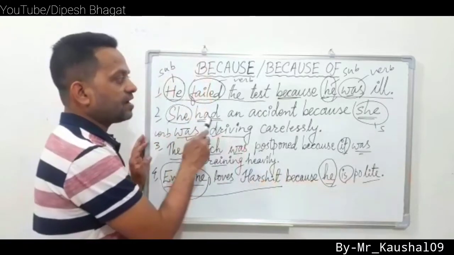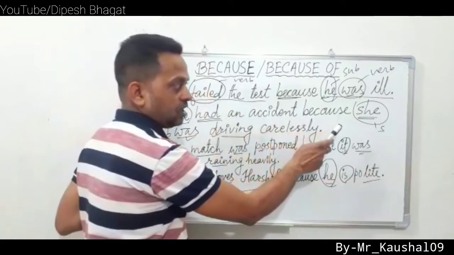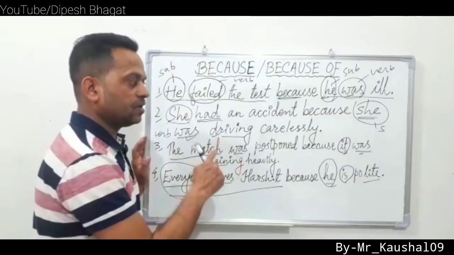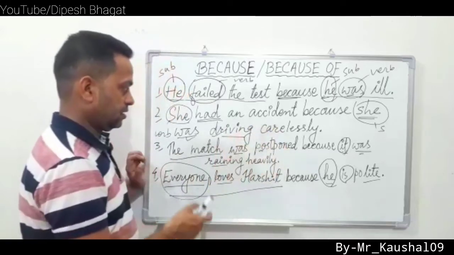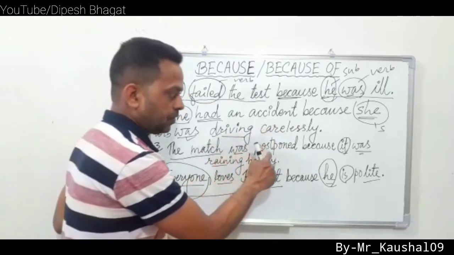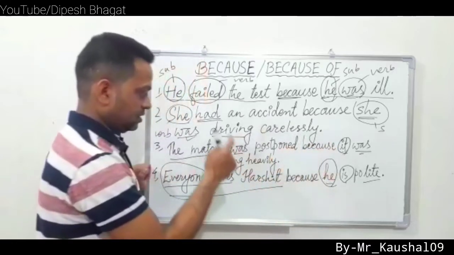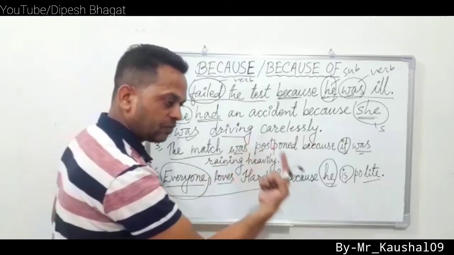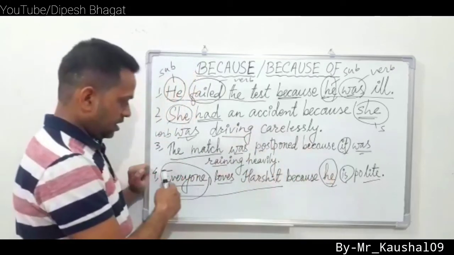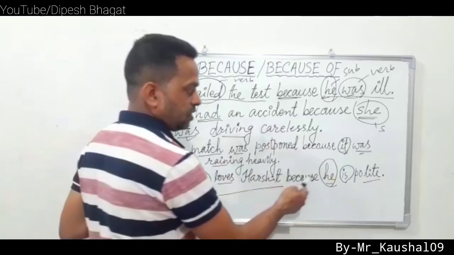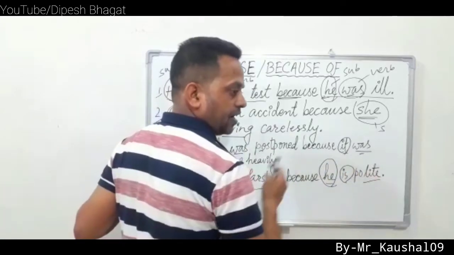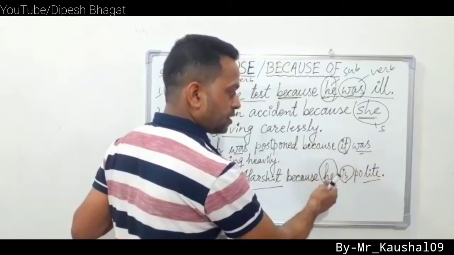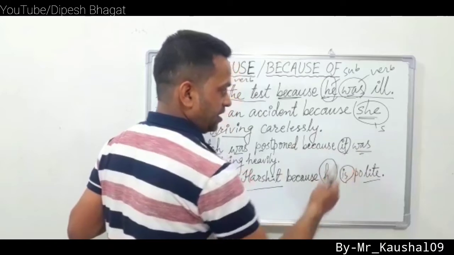Now, she had an accident because of her careless driving. Because of her careless driving. Now, the match was postponed because of the heavy rain. It was raining heavily. Noun phrase is what? The heavy rain. Everyone loves Harshit because he is polite. He is polite. If we convert this into a noun phrase, possessive phrase, then what does it become? His politeness.